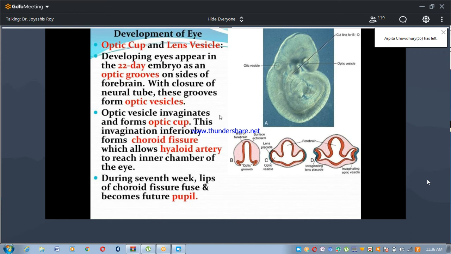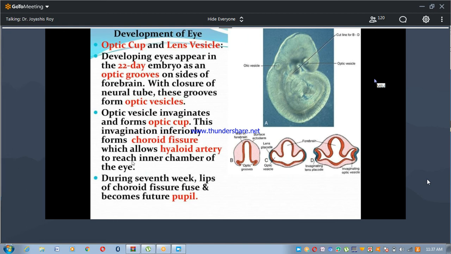With closure of the neural tube, these grooves form optic vesicles. This is the optic vesicle. At first, optic grooves are formed on each side of the forebrain, and later they develop into optic vesicles. The optic vesicle invaginates and forms the optic cup. Here is the optic cup. This invagination inferiorly forms the choroid fissure. Here, the choroid fissure is formed,